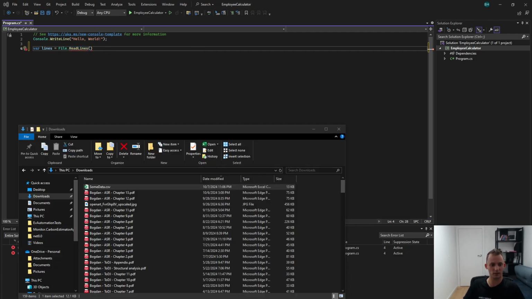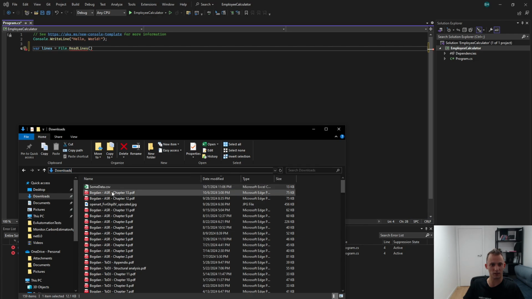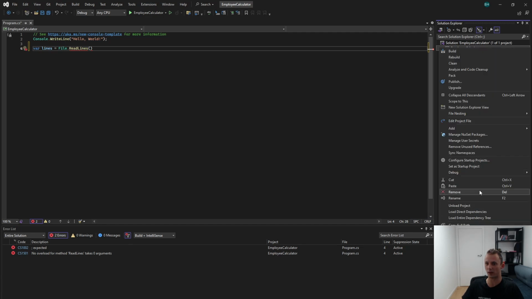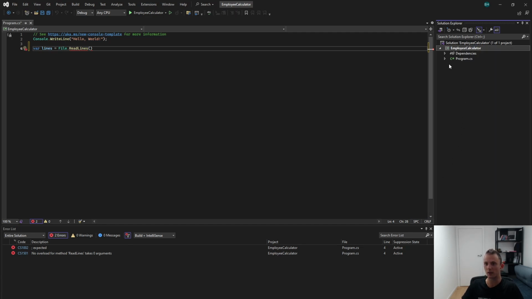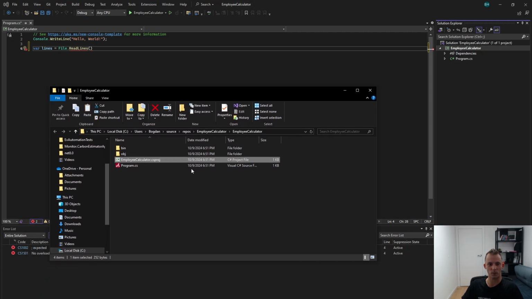Where is my file? It is in downloads. I don't want it to be here. Give me something easier. So I'll move it. I'll copy paste it. Open folder in File Explorer. Off we go. Yeah, pretty much. Let's put it in bin debug.